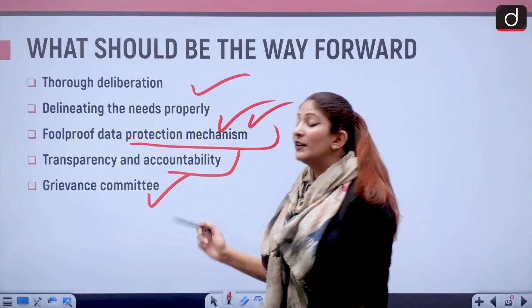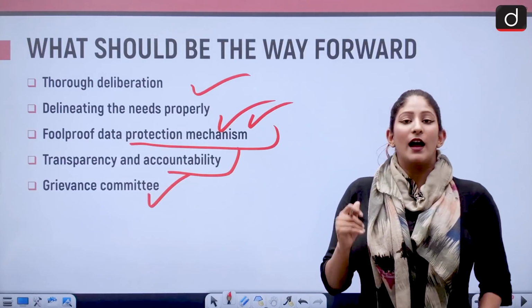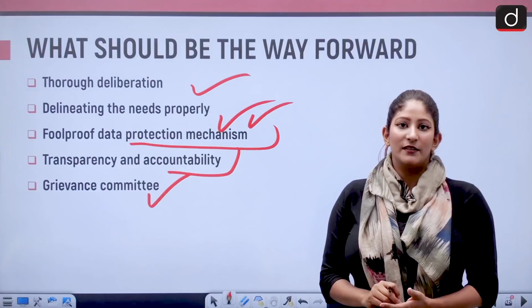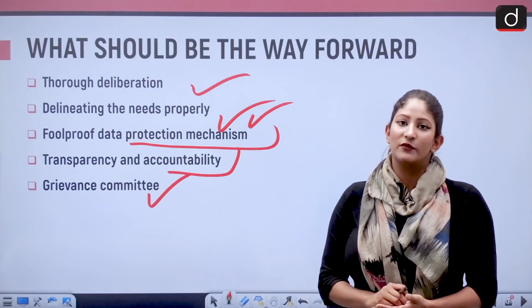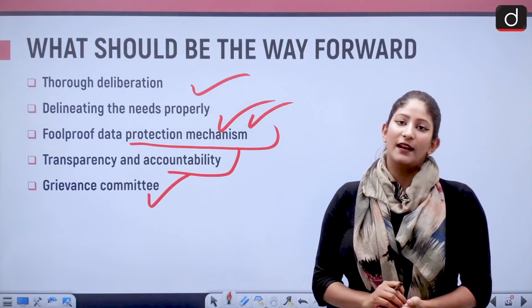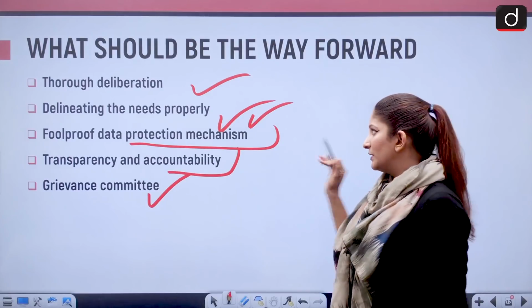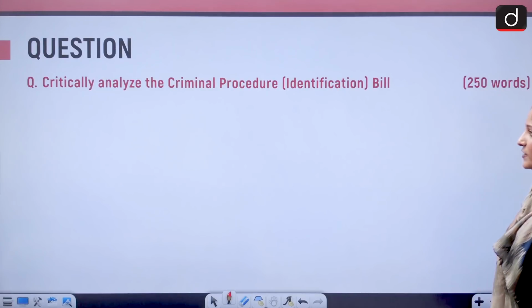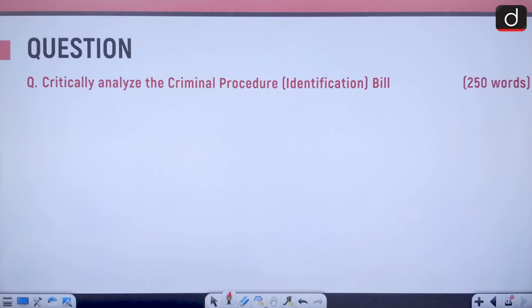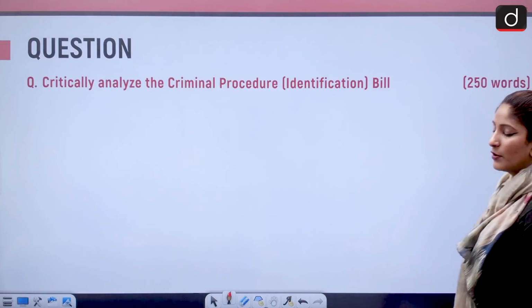Then there should be a grievance committee at every district level, so that a person who is aggrieved with respect to the entire process can reach there. Okay, so these are certain initiatives that the government can take. The question goes like, critically analyze the Criminal Procedure (Identification) Bill of 2022.